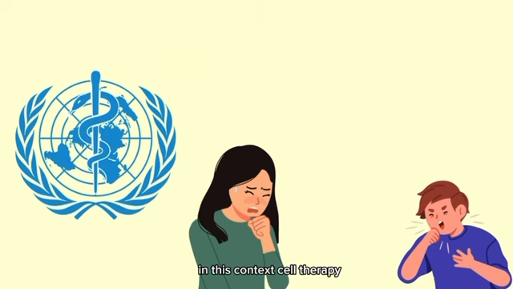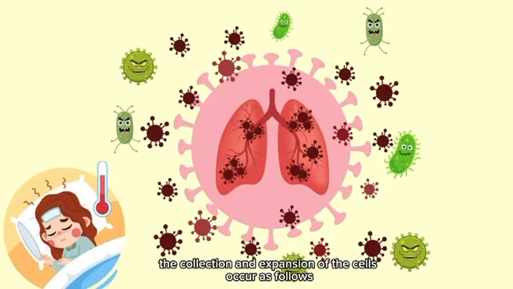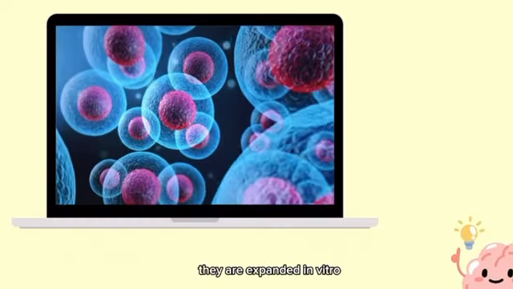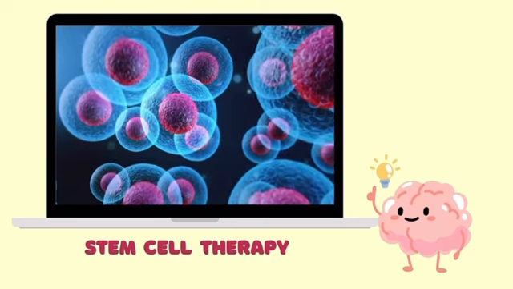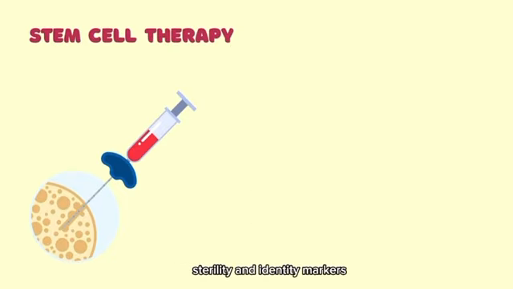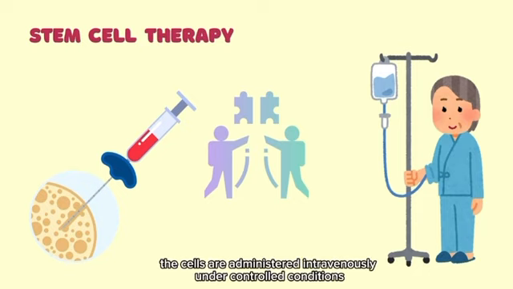In this context, cell therapy using stem cells has emerged as a new therapeutic approach. The collection and expansion of the cells occur as follows. The cells are collected from a donor or the patient themselves. They are expanded in vitro under sterile conditions to reach the required number. They are tested for viability, sterility, and identity markers. After preparation, the cells are administered intravenously under controlled conditions.